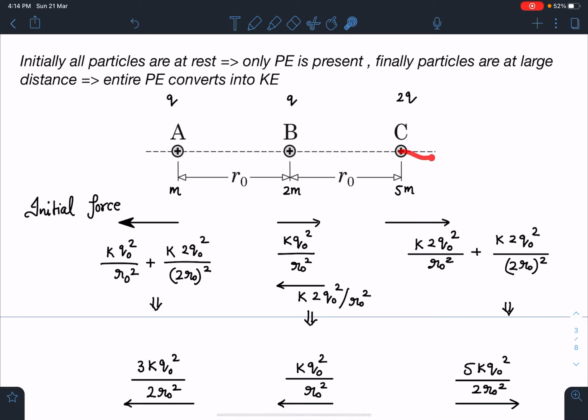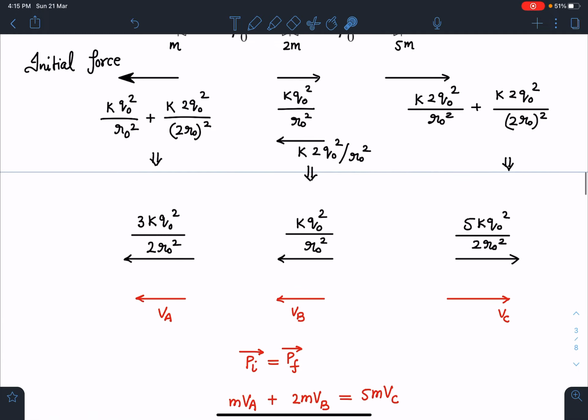Similarly on C, both A and B are going to apply force in the right direction. Therefore the net force here we are going to get as 5KQ0 square by 2R0 square at the initial moment. So one thing is sure, that A is going to move towards left, B is going to move towards left, and C is going to move towards right initially. So I'll take these velocity directions itself. That means I'm taking VA towards left, VB towards left and VC towards right.